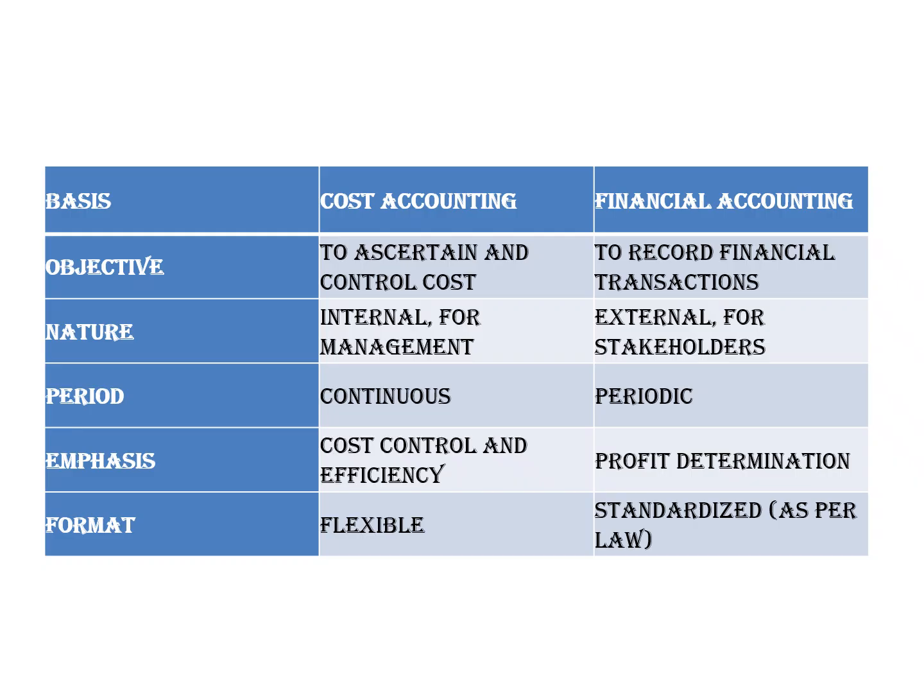Cost accounting is a continuous process of maintaining for the management, but financial accounts are maintained on a periodic basis, that is, quarterly, half yearly, and especially for one year. Cost control and efficiency is the main motive of maintaining cost accounting. But financial accounts are maintained mainly for determining the profit which we have earned in a particular period. And when it comes to the format, cost accounting is flexible according to the organization's policies, but financial accounting has to be maintained in a standardized format as per law.